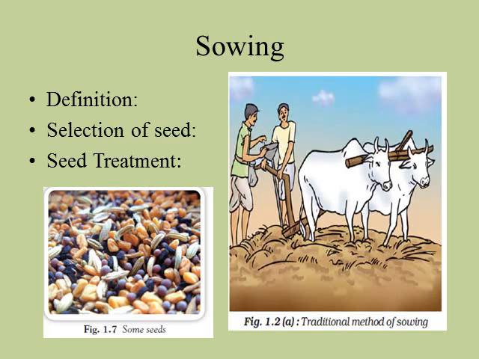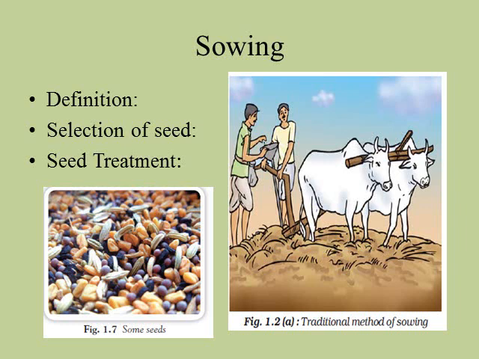Now the next procedure is sowing. See, sowing is the most important part of crop production. It is the process of putting seed in the soil. Before sowing, the selection of seed is very important. What do you mean by sowing? The definition of sowing is that it is the process of putting seed in the soil.